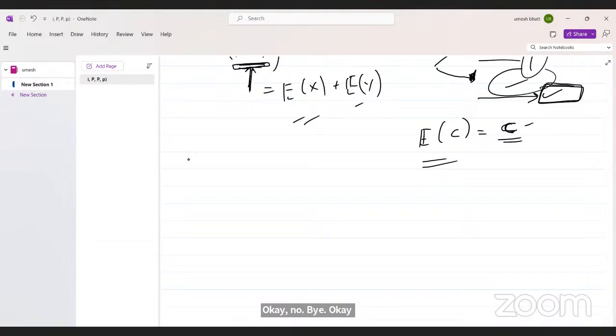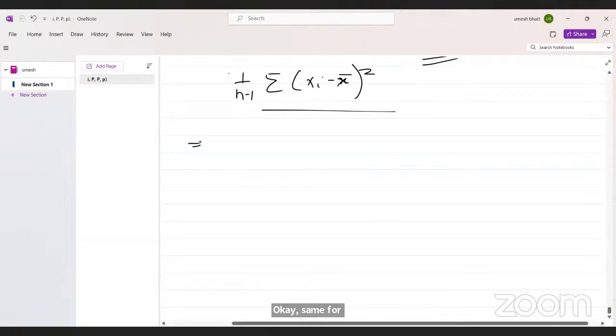Now we will move to the variance. We already discussed what the variance is. Variance is just a measurement of spread. For a sample, the formula is the summation of xi minus x bar, whole square.